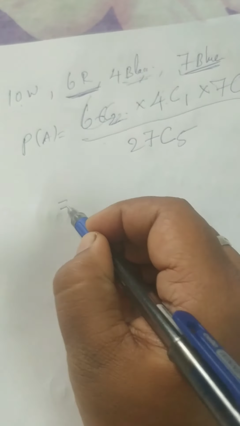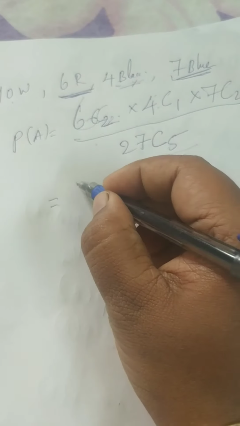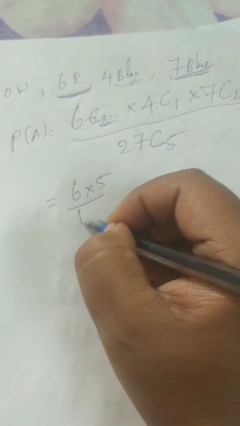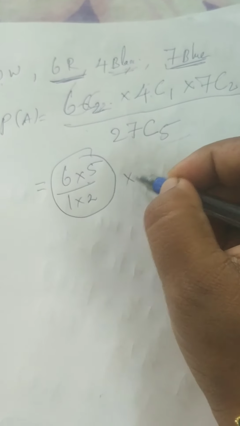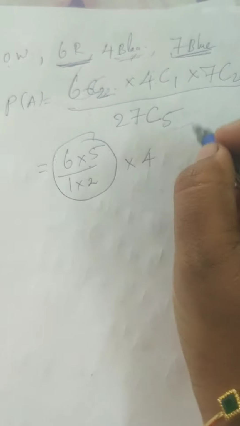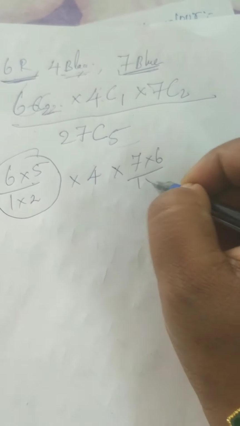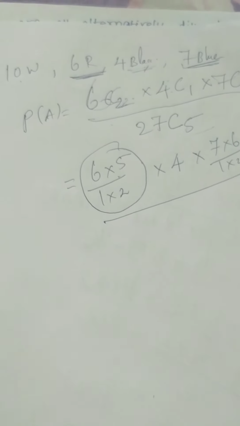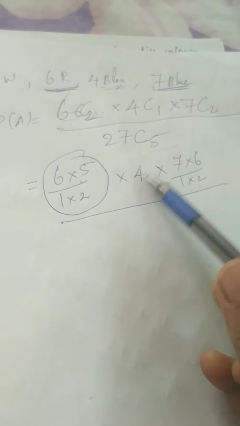So you have to write now. Shall we write now? 6C2. Numerator part we will write here. 6 into 5, reduce 1 by 1 into 2. This is only for the numerator term. Into 4C1 means 4 only, there is no change. Into 7C2 means 7 into 6 by 1 into 2. The whole thing divided by. So these are the values only for the numerator part.